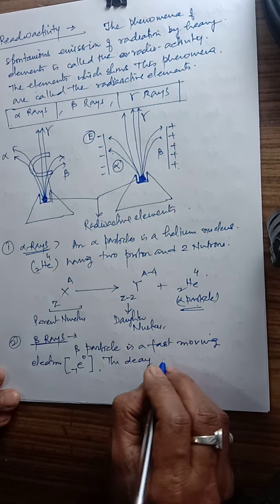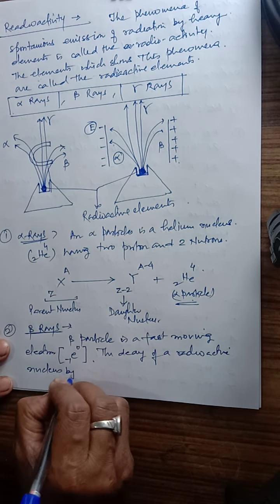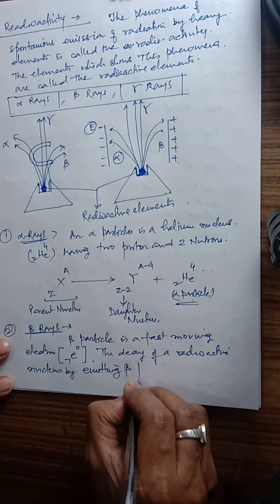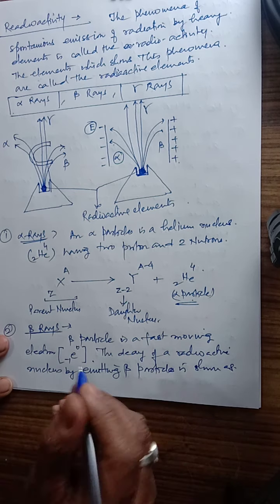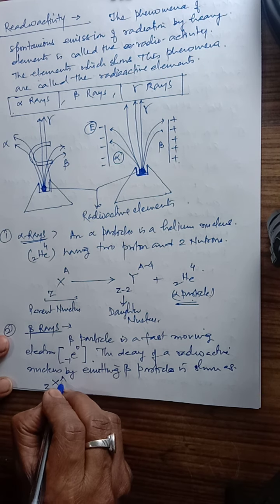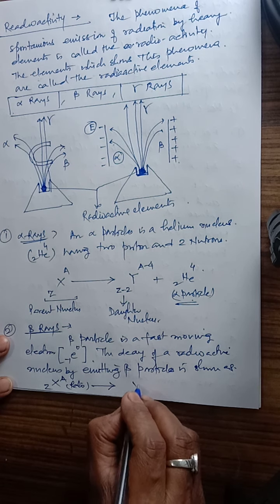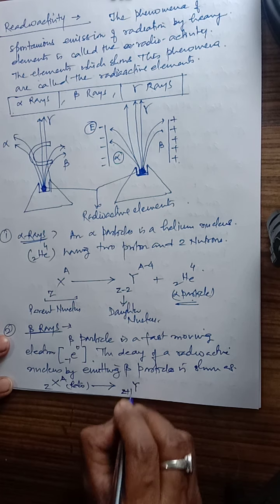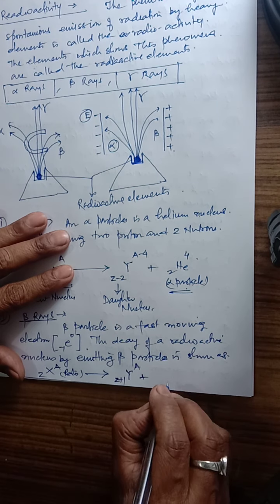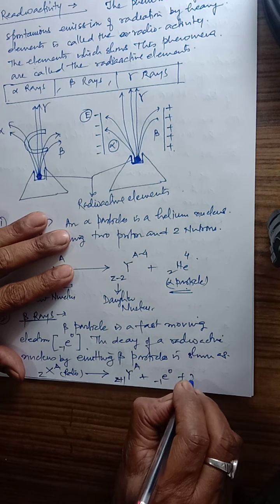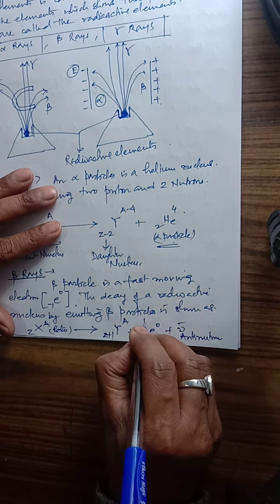The decay of a radioactive nucleus by emitting beta particles is shown as: suppose this is the parent nucleus, then it is radioactive, then it will split into the Y element, that becomes Z plus 1, and there is no difference in the atomic weight, plus 1 electron plus 1 anti-neutrino.